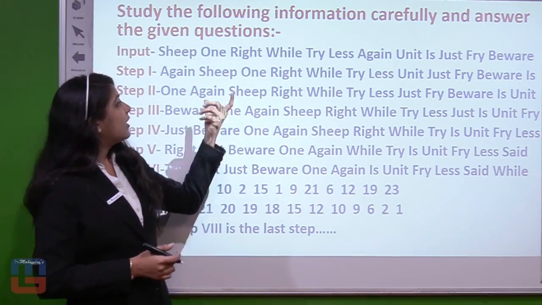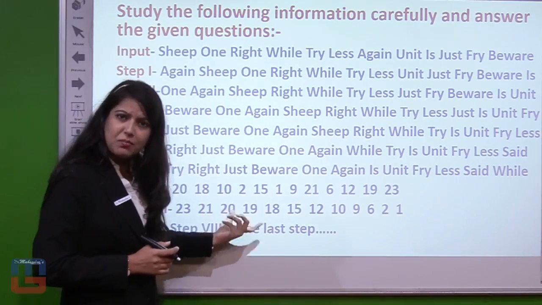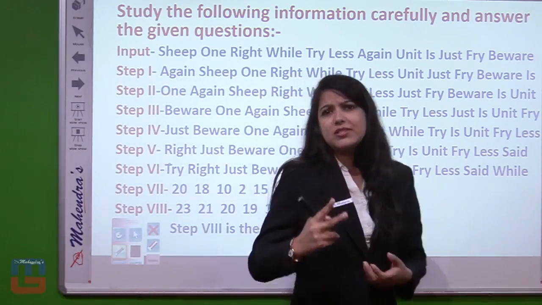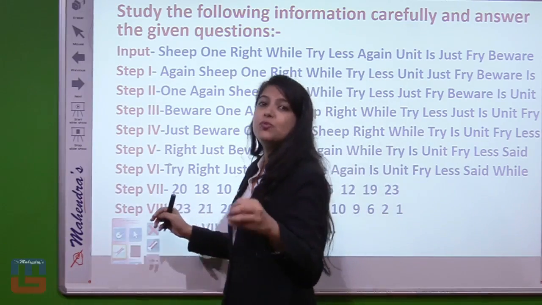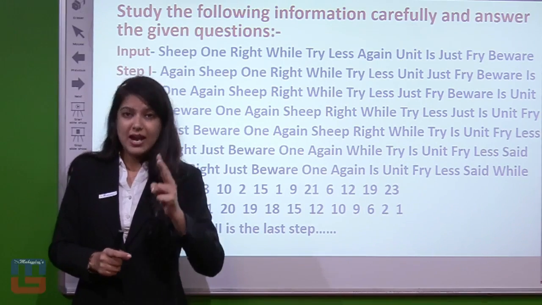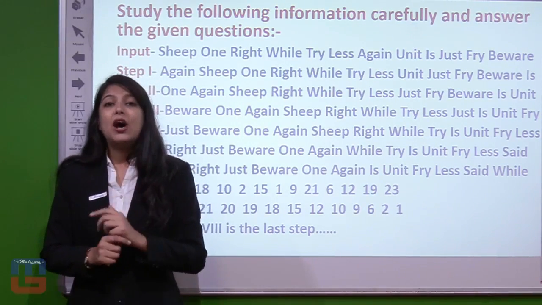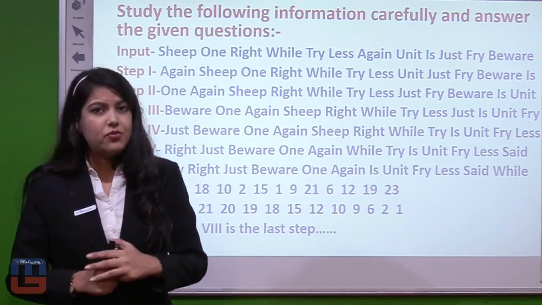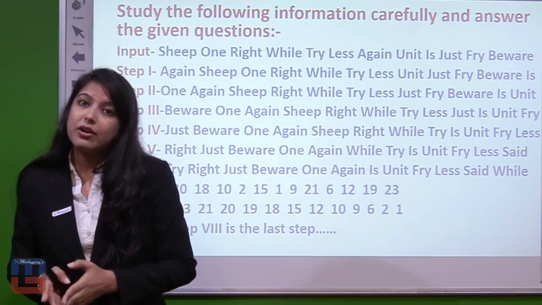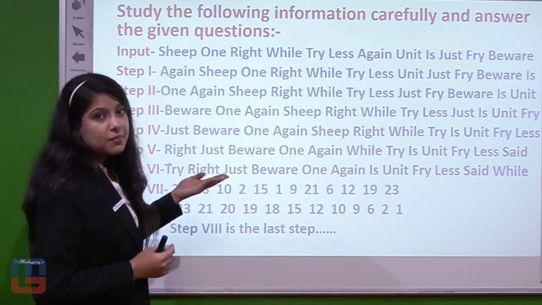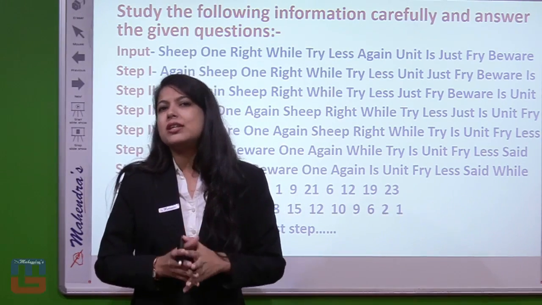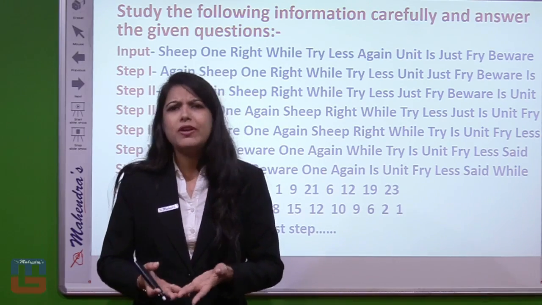But here, in the input words are given and in the last step numbers are given. No problem, leave the number step. Just remember that 2 number steps are there in this input arrangement. So further, when we solve one input arrangement, there also we have to get 2 number steps at the last. You have to remember this, right? Now from the input part, if we consider the last step, we can consider the 6th step as our last step for getting the point whether the arrangement is ascending or descending. If we consider step number 6, we can see a shuffling arrangement going on, something like shuffling or shifting.